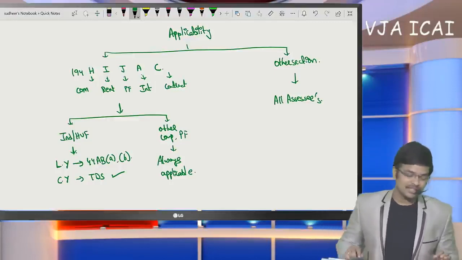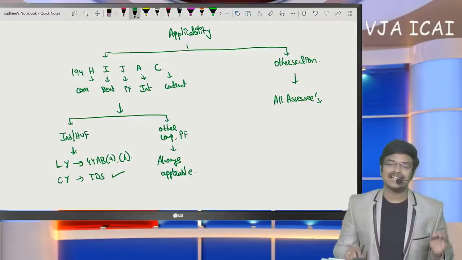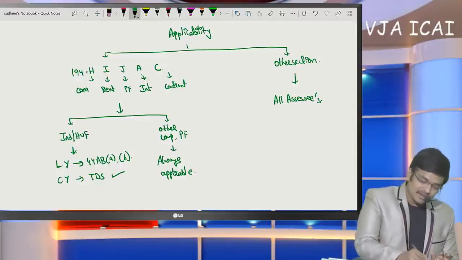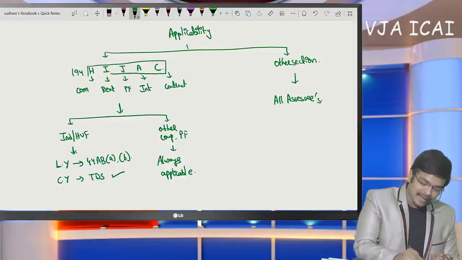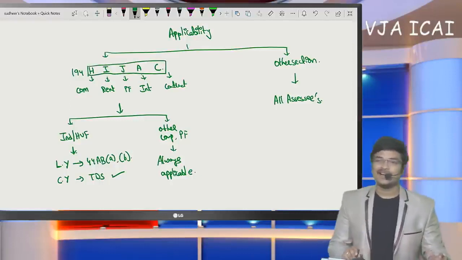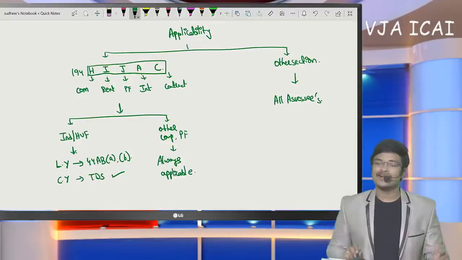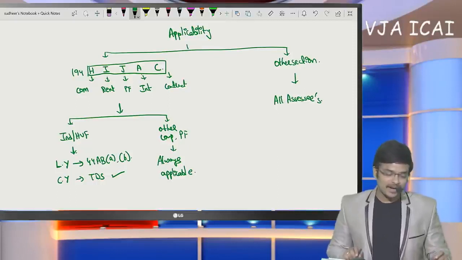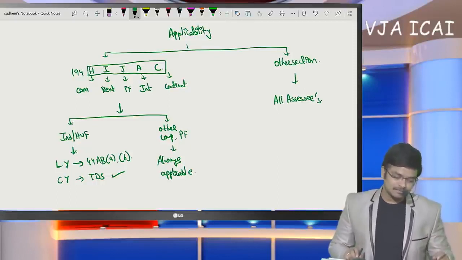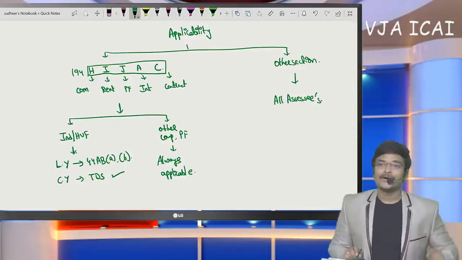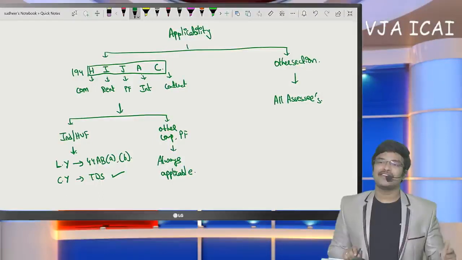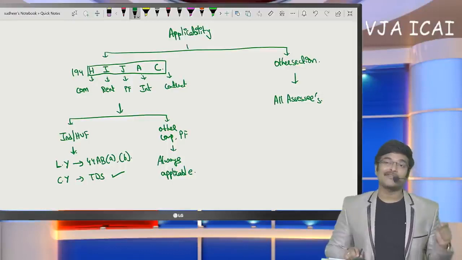Only these 5 sections, 194H, I, J, A, C, you can also remember it as a code like HISAC. But this is not the exact spelling of HISAC, but for remembrance, I am going to specify to you that 194H, I, J, A, C, these sections were applicable to individual and HUF only in case in last year they were liable to tax audit under 44AB.